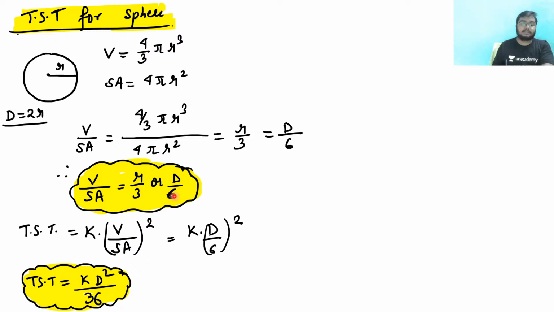Now, having known this ratio V by SA, let us put this ratio here. Total solidification time is equal to K into (V by SA) square, and V by SA is D by 6. Let us consider D by 6, and hence I am getting this formula. Total solidification time for this case of a sphere is K D square by 36.